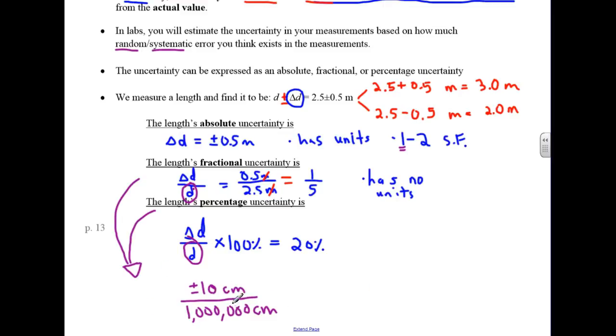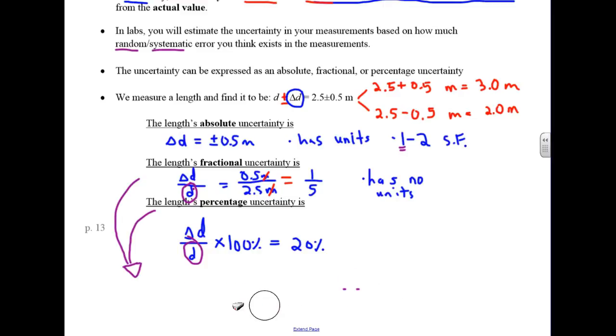So it's really useful sometimes to talk about how big the uncertainty is relative to the measurement itself. On the other hand, if your absolute uncertainty is plus or minus 10 centimeters, and the measurement is 10 centimeters, then you are in big trouble. Your uncertainty is huge. It's exactly the same size as your measurement. So that would be big.